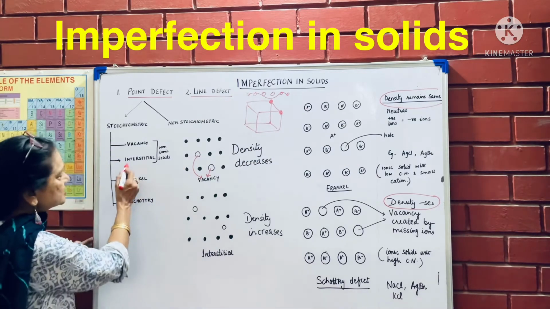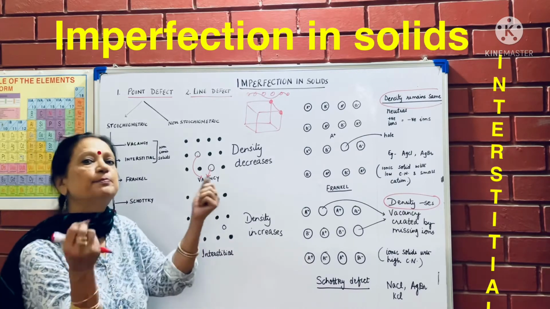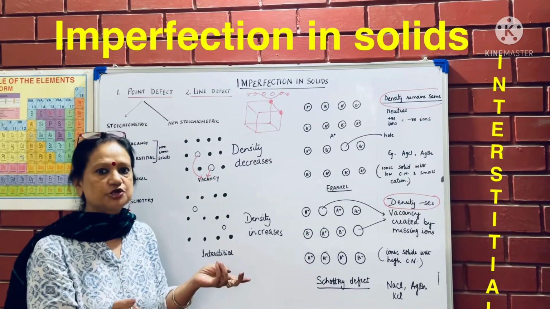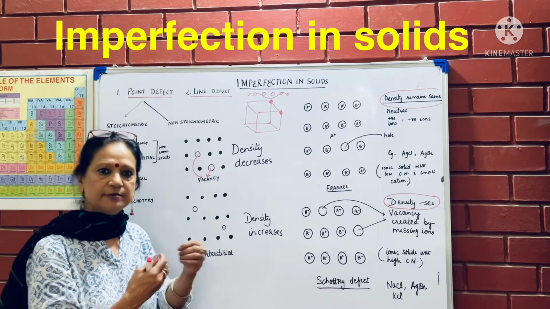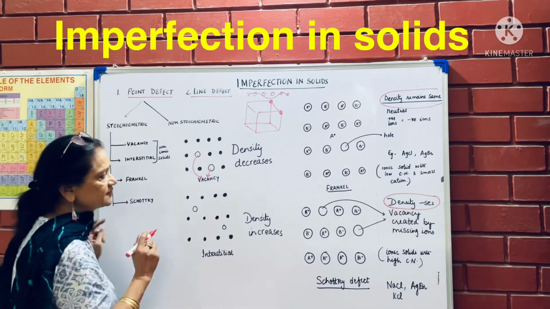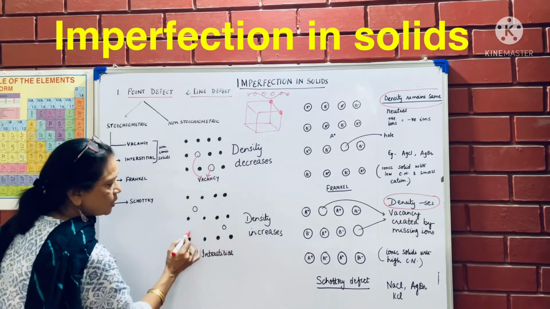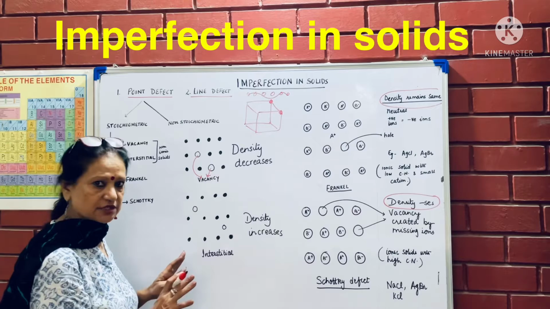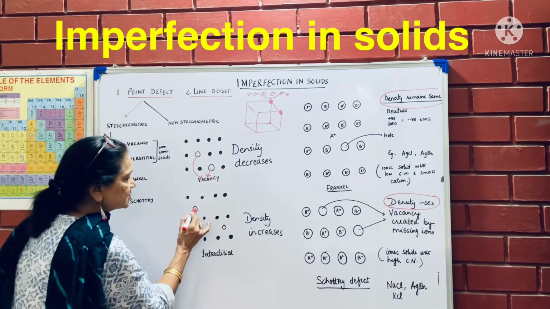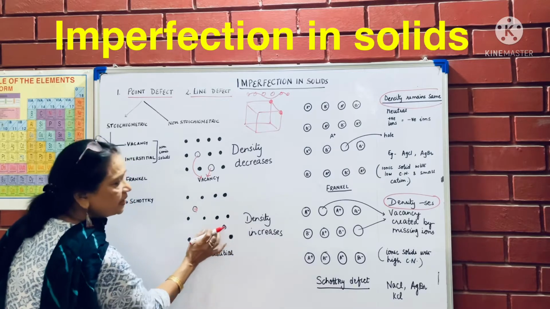The second defect is called interstitial defect. Interstitial always means between anything. Inter means between two, so interstitial particles are particles which are present in between. Supposing the black ones were the actual structure, but there are some extra particles which have gone right inside between all these.